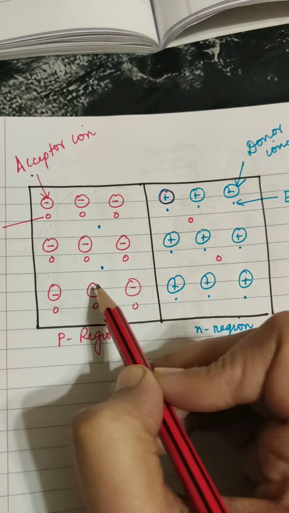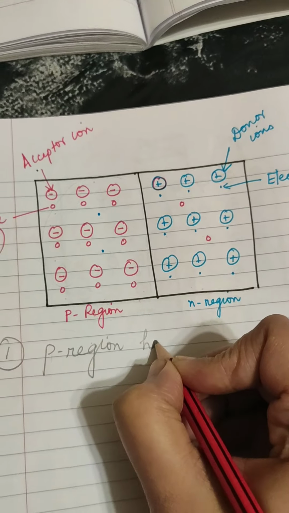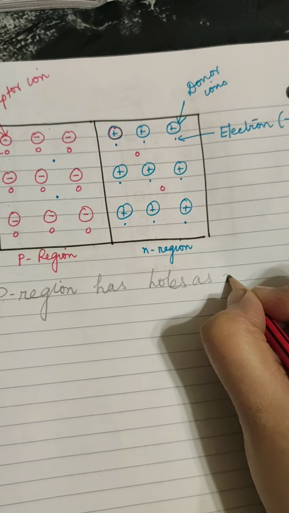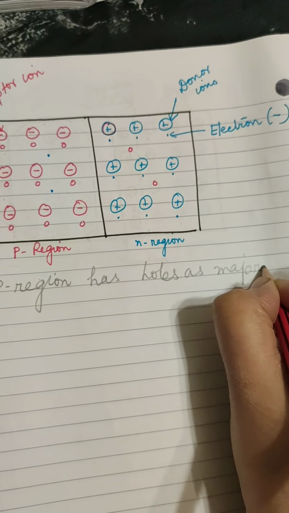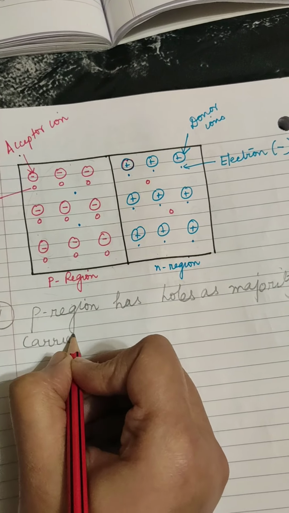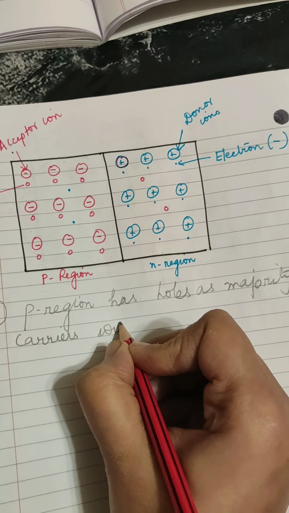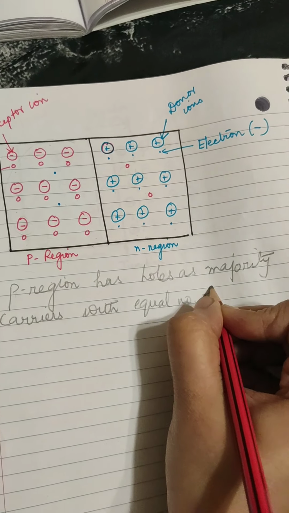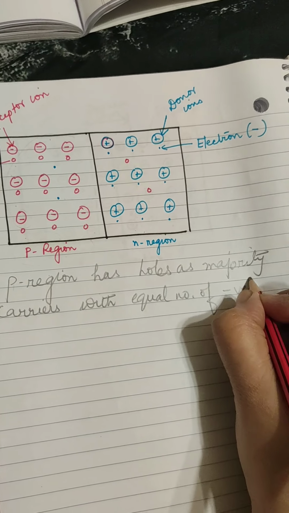So let us write: p region has holes as majority carriers with an equal number of negatively charged acceptor ions.